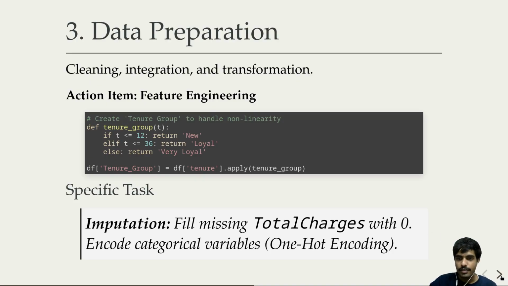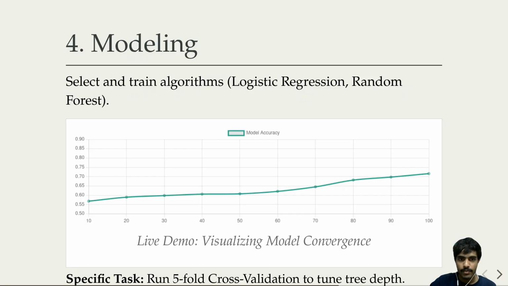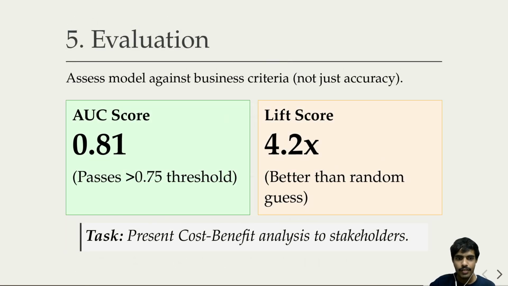The next phase is modeling, the fun part. We test algorithms like logistic regression for simplicity and random forest for power, right? And as you have seen in the simulation, we don't just train once. We iterate, we tune the hyperparameters, adjusting the settings of the algorithm, watching the accuracy climb until it stabilizes. We stop when the model stops learning. So this was the modeling phase. The next phase is evaluation.